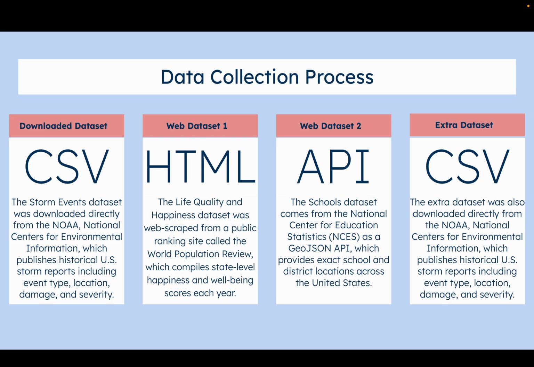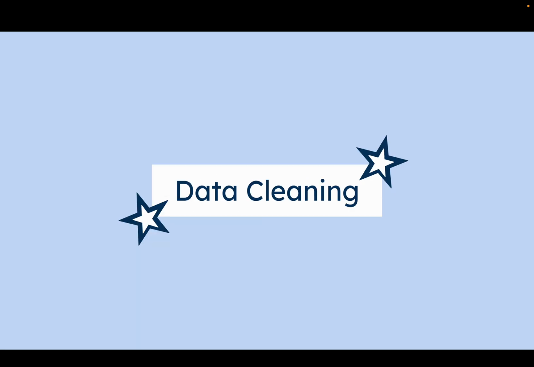I then have an API from the National Center for Education Statistics. This API just provides school locations so I can see how many schools are in each area. And then my last data set is a CSV, which came from the same website as my other CSV file, just providing a little bit of different data.